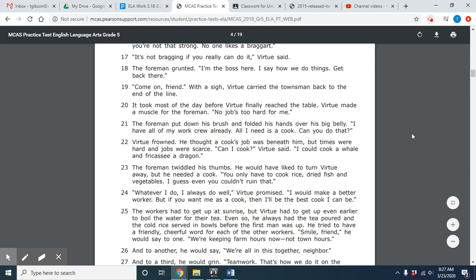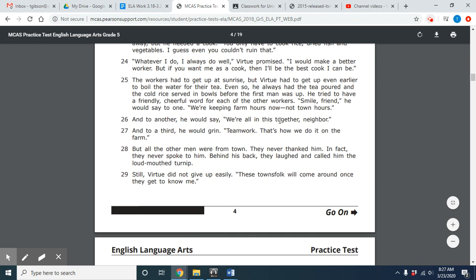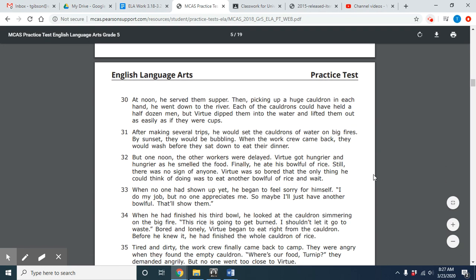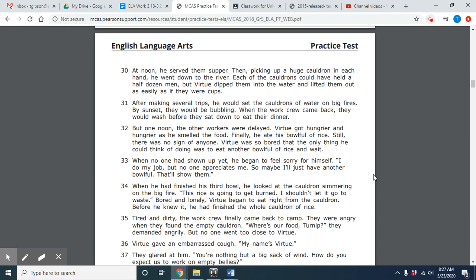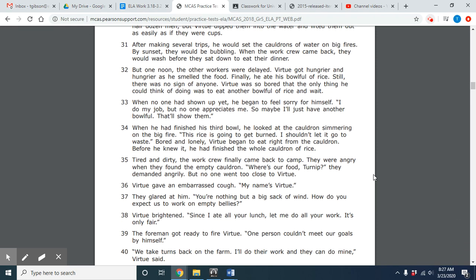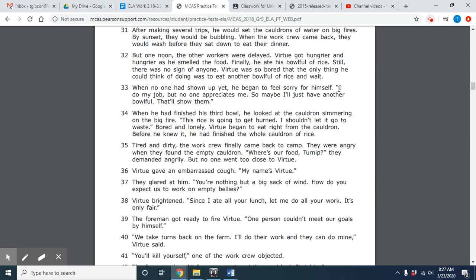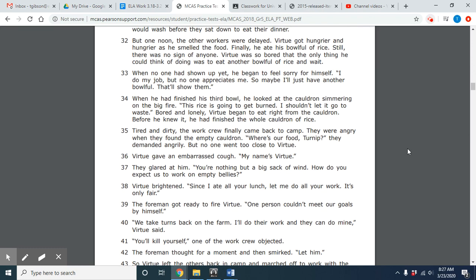And then also the other men don't really care for him either. Especially when he's giving them feedback every single morning, like all these nice statements, but they don't really care for him. Okay. So that is our main conflict right now. He is not getting the respect that he deserves from the men. Like nobody appreciates him. As it says right here, "I do my job, but no one appreciates me. So maybe I'll just have another bowlful." Like no one's showing him any good love, even though he's working hard to make sure that they are finally eating.